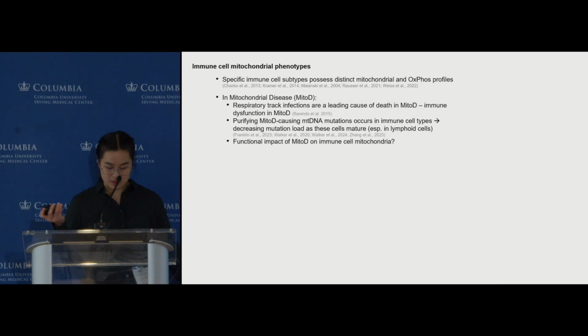And the immune system is also relevant to mitochondrial disease. As Anna has already mentioned, respiratory tract infections are a leading cause of death in mitochondrial diseases, which suggests that there is some immune dysfunction with mitochondrial disease patients. In mitochondrial disease patients, we also have purifying selection of the disease-causing mutations, specifically in immune cell types. We don't really know what the functional impact of these purifying selections are and how it might relate to the immune system dysfunction.